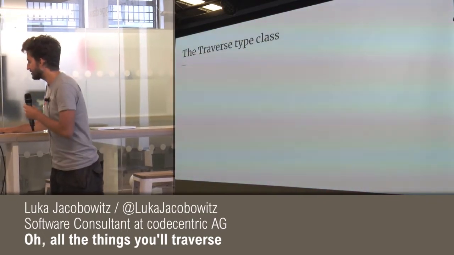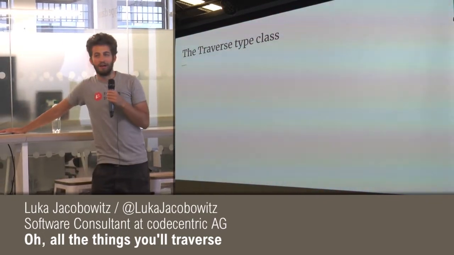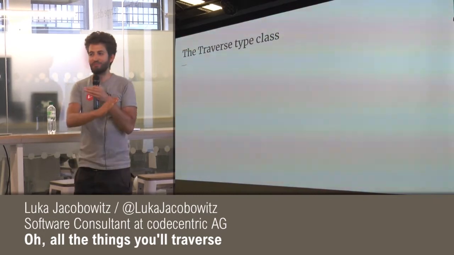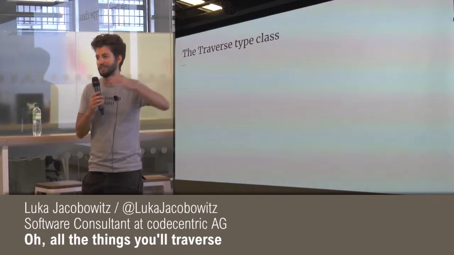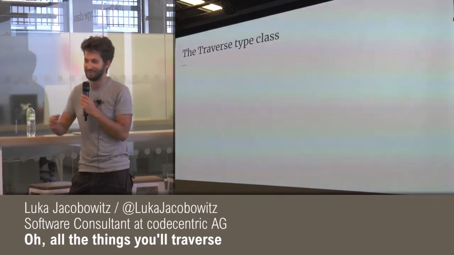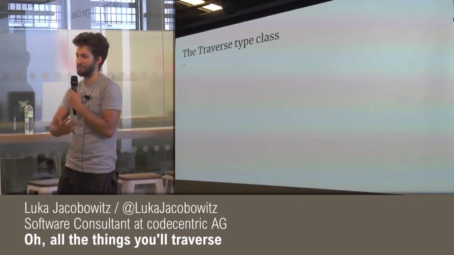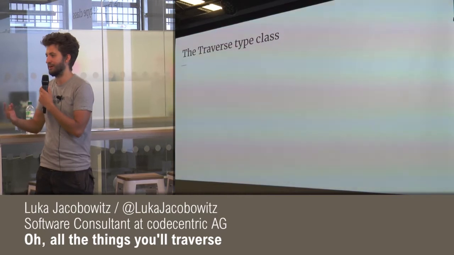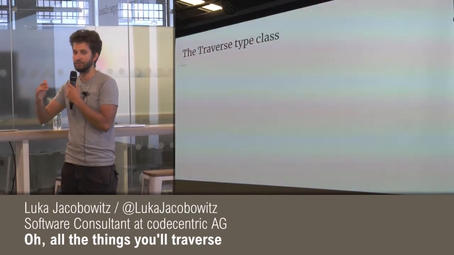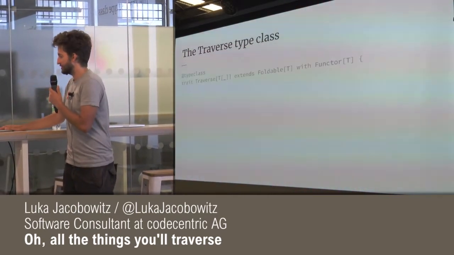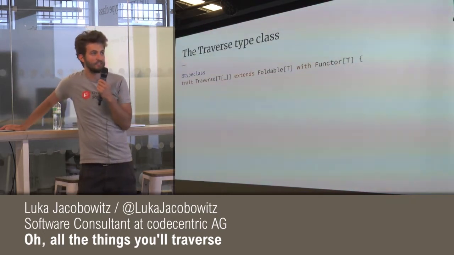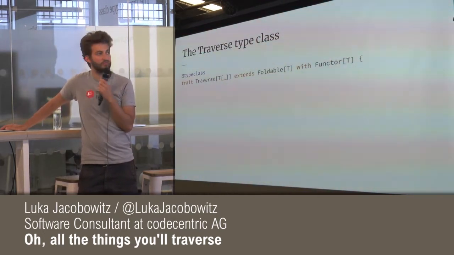And that's really cool, in my opinion. And now we come to the main topic of my talk, and that is the Traverse type class. I'm sorry, it takes a bit long, but this is exactly what I'm here for. You talked about, hey, we used list all the time, but let's just abstract over that. And it's actually fairly simple.